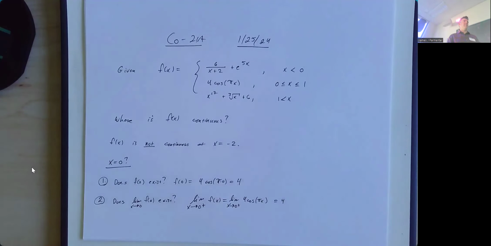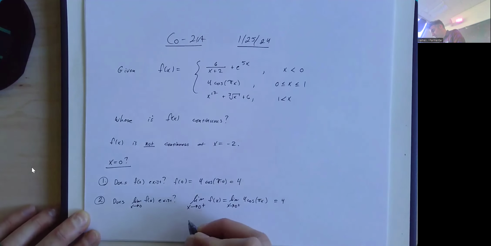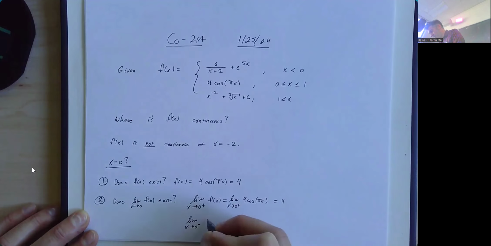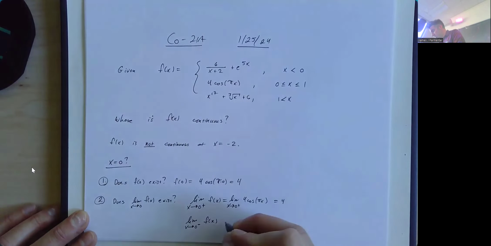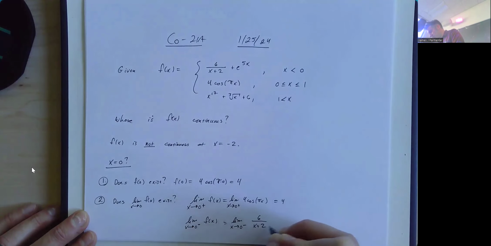Normally, I don't actually do that part. Normally, I go to the other side to see if things are going to be problematic or not. So I'm actually going to look at the limit as x approaches 0 from the left of f of x, which means I'm going to be using this top piece of my piecewise function. That's going to be the limit as x approaches 0 from the left of 6 over x plus 2 plus e to the 5x.